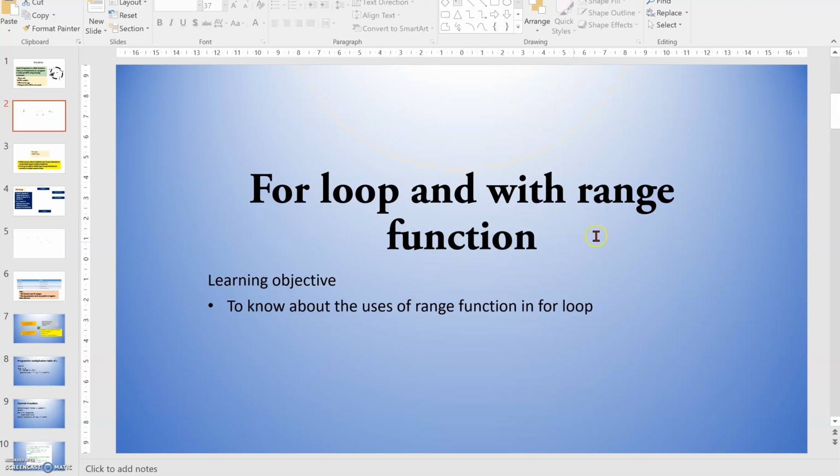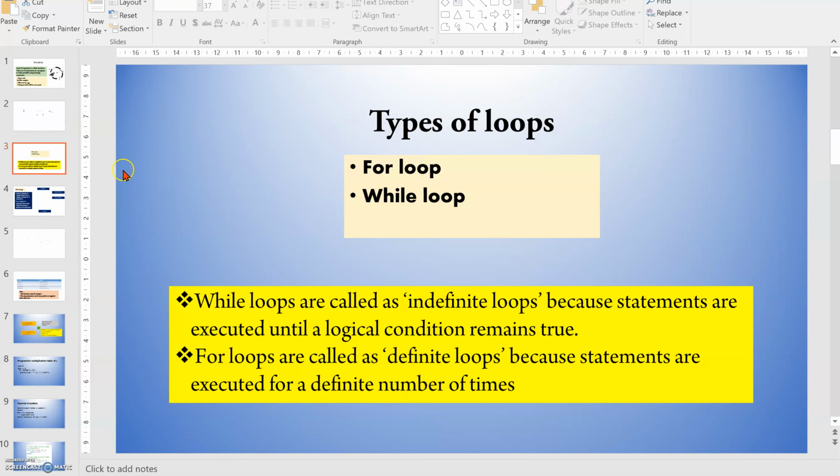For loop and the range function. We are going to discuss the for loop here. First of all, we will look at the types of loops: for loop and while loop. While loops are called indefinite loops because statements are executed until a logical condition remains true. When this condition becomes false, the loop will be stopped. Until then, it will keep executing. This is called a while loop.